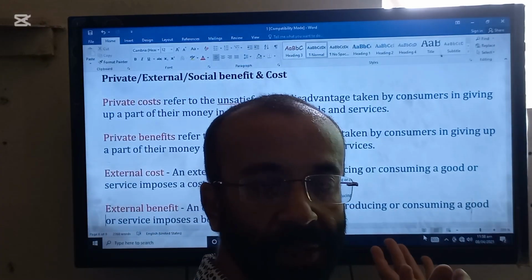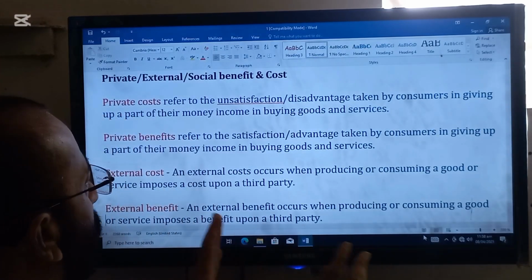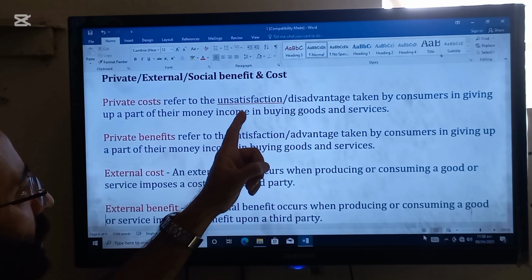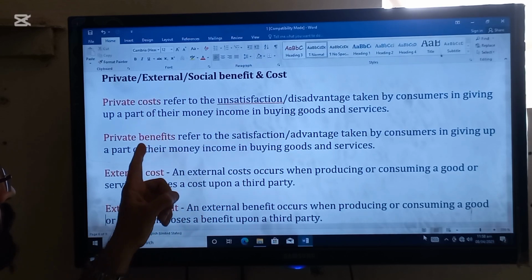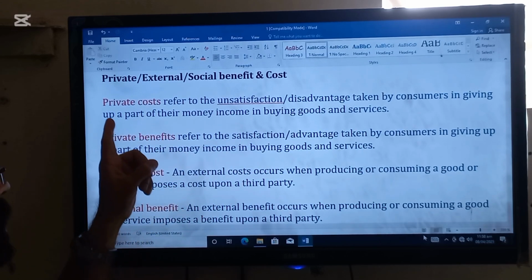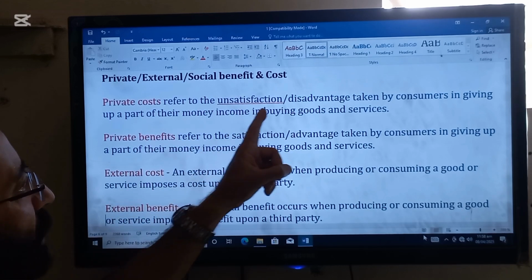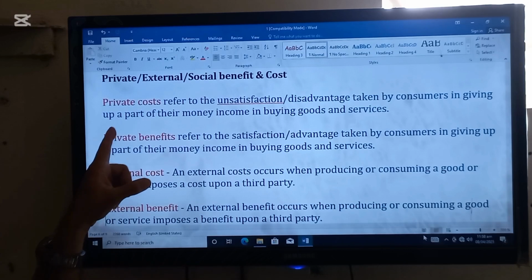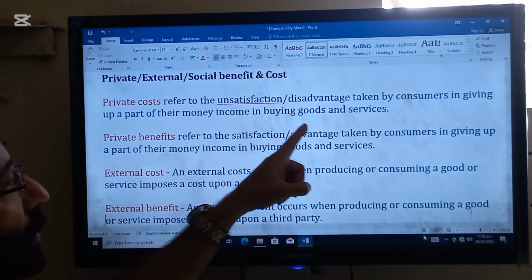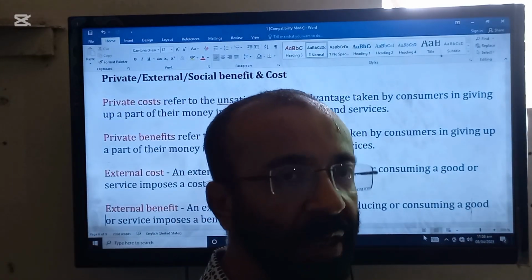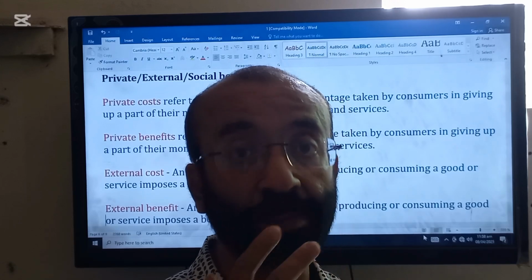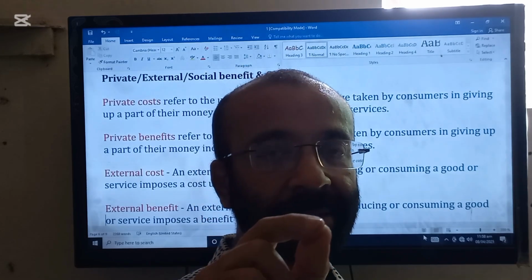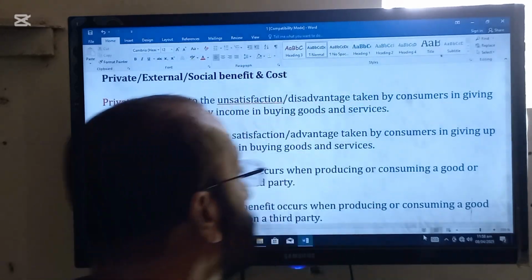So now we are going to read this topic. Things will be clearer now. Private cost refers to the unsatisfaction, because cost stands for unsatisfaction and benefit stands for satisfaction. So private cost refers to the unsatisfaction or disadvantage taken by the consumers in giving up a part of their money income in buying goods and services. Definitely the person who purchased the cigarette and smokes will get damage. So this is called private cost.